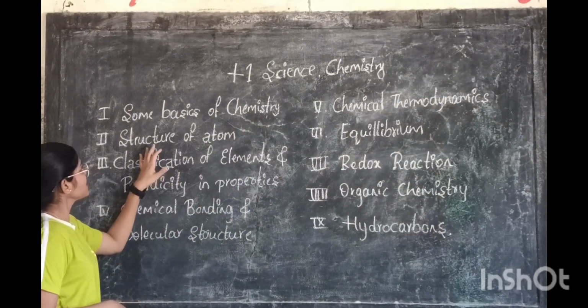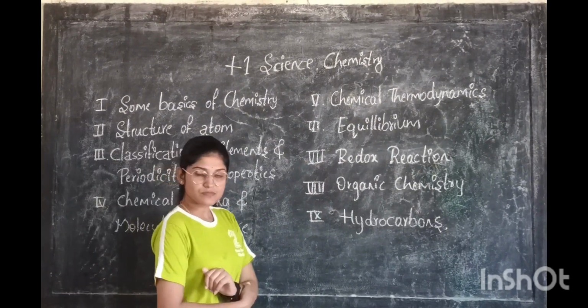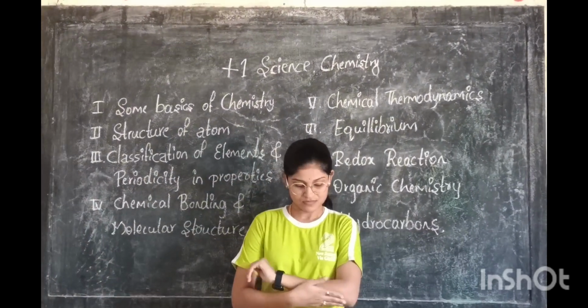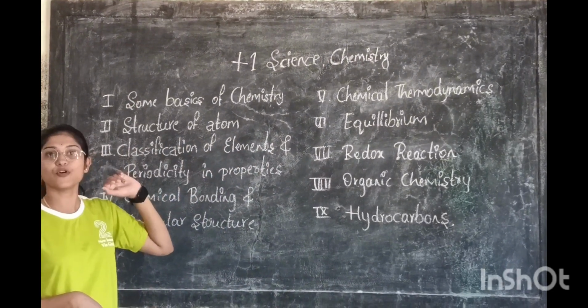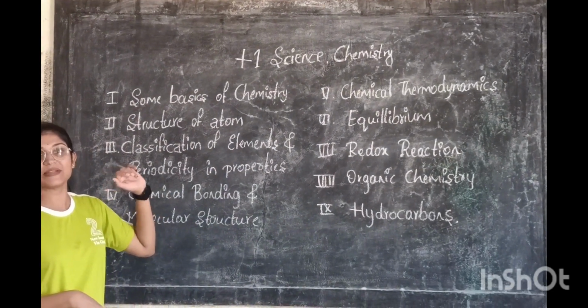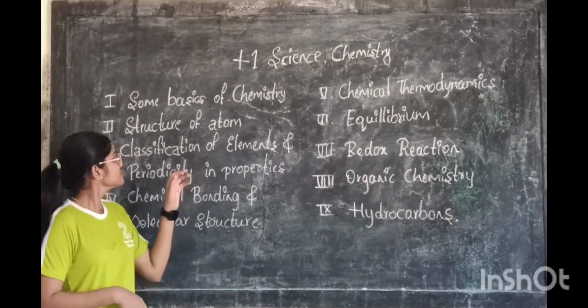And the next chapter comes structure of atom. In this chapter we are going to study some theories: Thomson's model, Rutherford model, Bohr's model, Heisenberg uncertainty principle, Hund's rule and Pauli's exclusion.